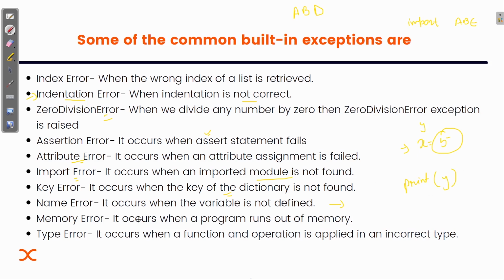So that is called name error. Then memory error, it occurs when a program runs out of memory. Then type error, it occurs when a function or operation is applied to an incorrect type. These are some of the basic ones, and by the name only, I can tell you that you must be clear with these types of errors.